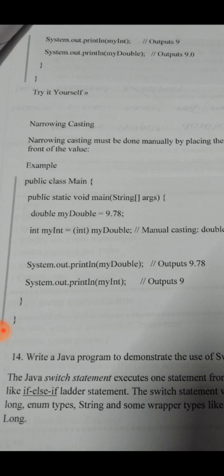So it cannot be assigned automatically, because my double has the larger data type and my int is the smaller data type. A larger data type cannot be adapted to the smaller data type, so we have to mention int manually before the larger data type,